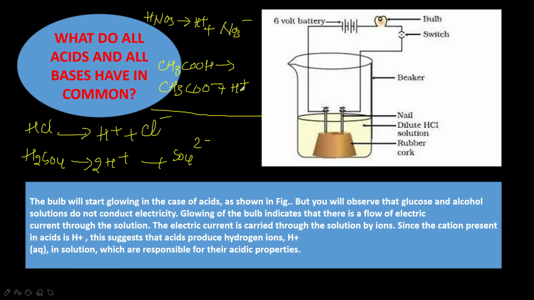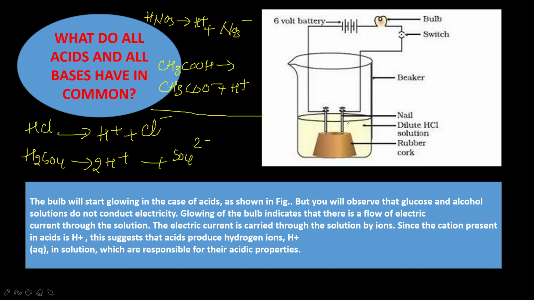To show that not all compounds containing hydrogen are acids, you have to do this setup. Take solutions of hydrochloric acid, sulfuric acid, glucose and alcohol, and we will identify which produce H+ ions and which do not. Fix two iron nails on a rubber cork and place the cork in a beaker.